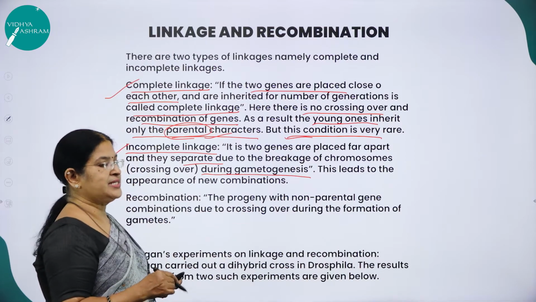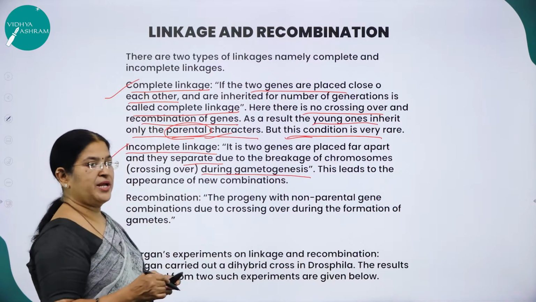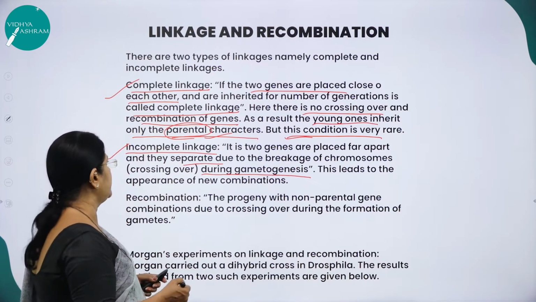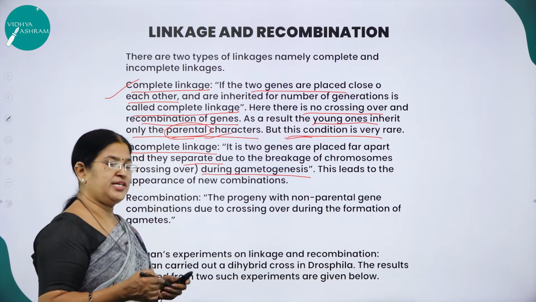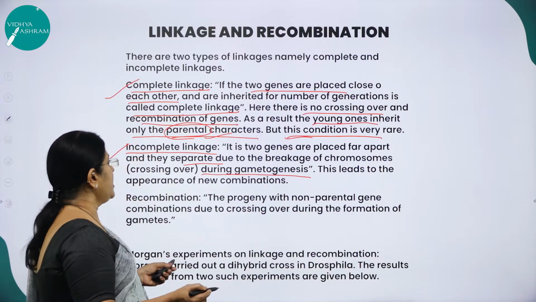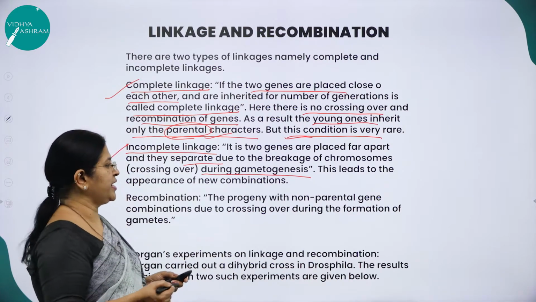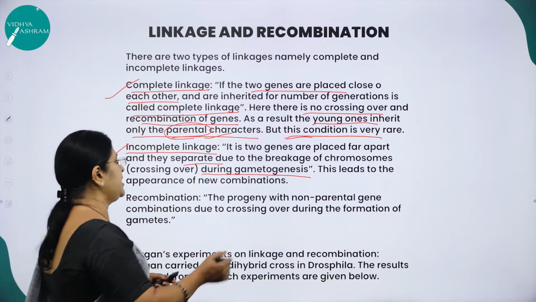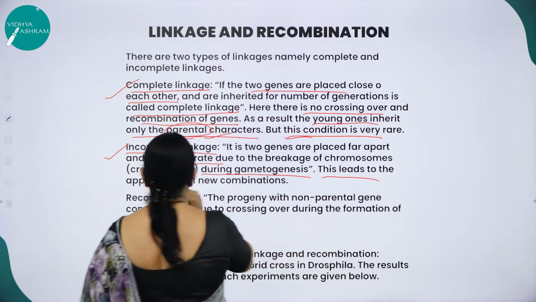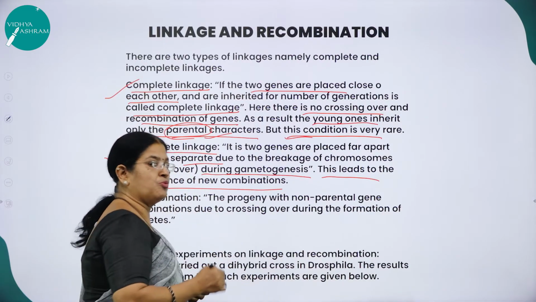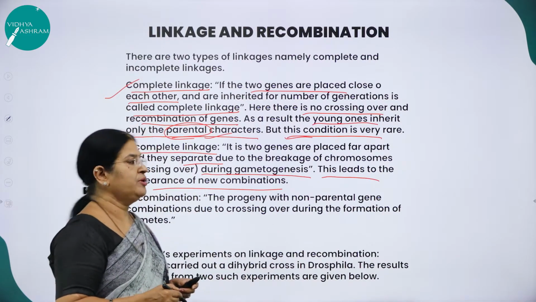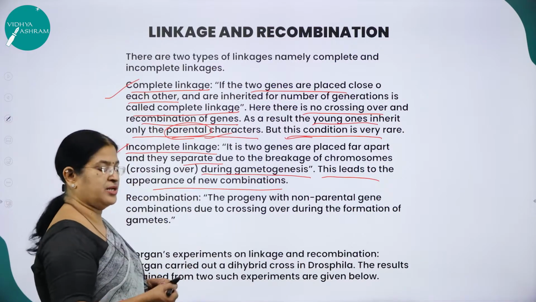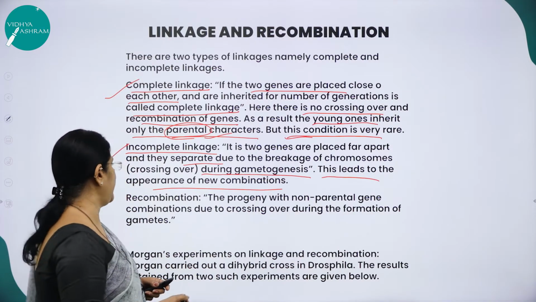What is complete linkage? If the two genes are placed close to each other, they are inherited for a number of generations. What is incomplete linkage? If the two genes are placed far apart, they separate due to the breakage of chromosomes during gametogenesis. This leads to the appearance of new combinations. This is what T.H. Morgan tried to explain through his experiment on Drosophila melanogaster. How are the new combinations obtained and why?